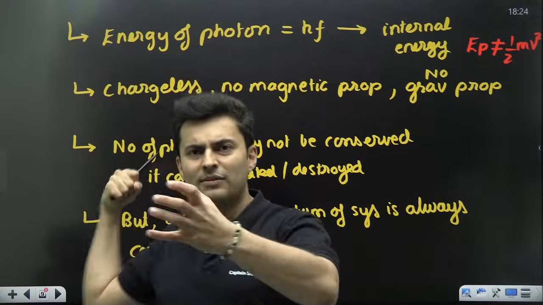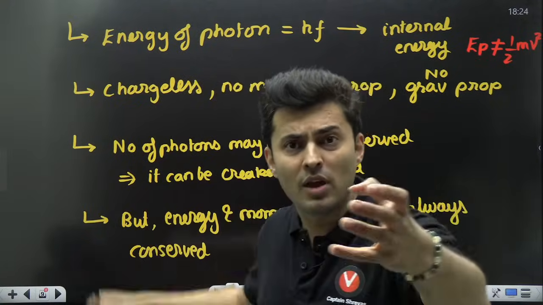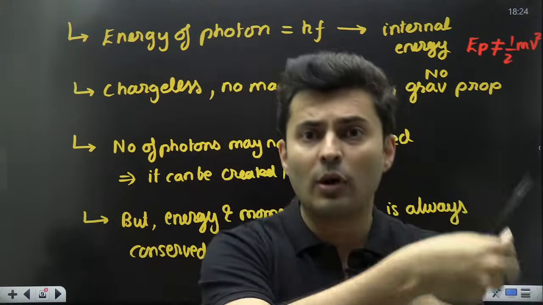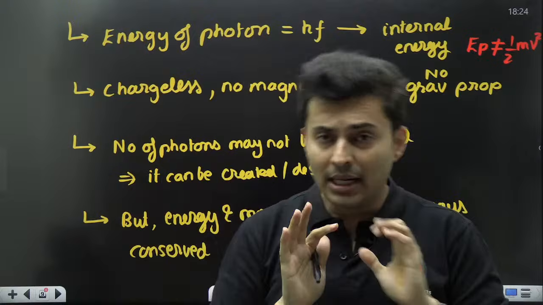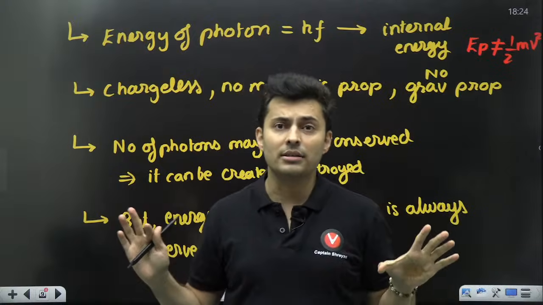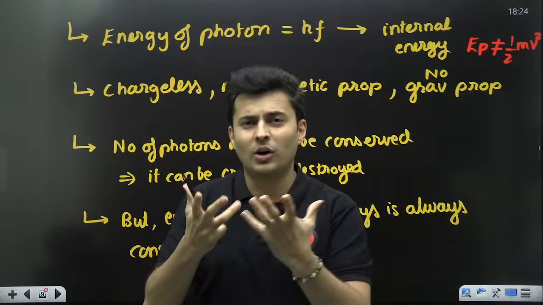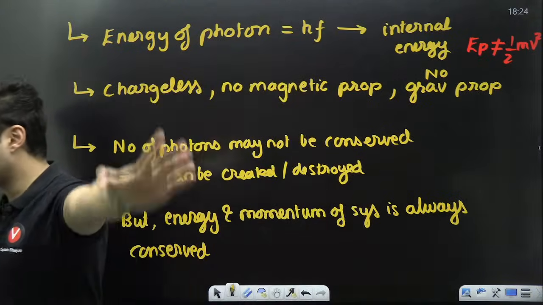So photon collides with atom. It's not like the atom will not move. The atom will move. The momentum will be conserved. The energy will be transferred from the photon to the atom. Energy is conserved during collisions, momentum is conserved during collisions, but photons can get absorbed or released. I hope all these properties are clear.